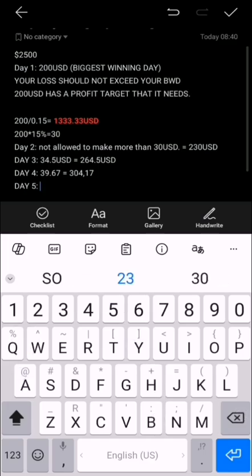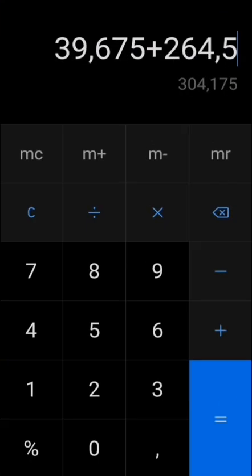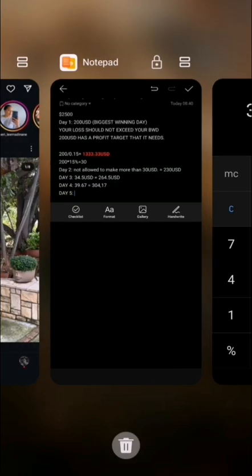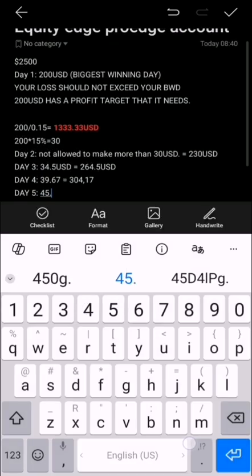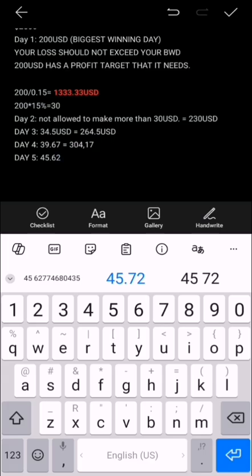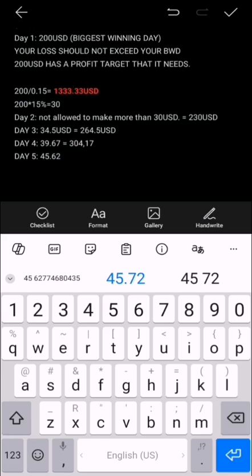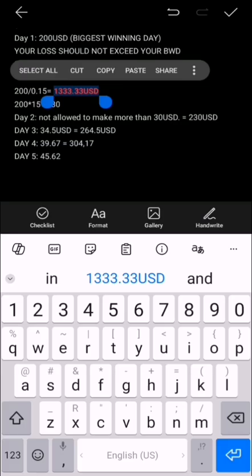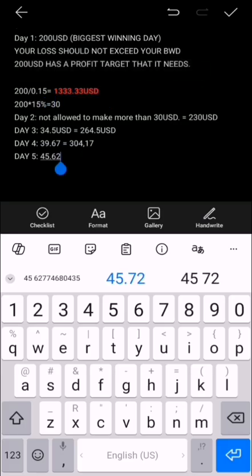And then day five, you repeat the same process. So how much is 15% of 304 times 15%? That's 45.62. So you shouldn't exceed this 45.62. This is to make sure that you reduce your consistency score and get it to the right amount so that you can get your payout. You're going to repeat this process until you get to this figure here, which is what you'll be required to make in order to get your payout. I hope it's clear and brief. Cheers, guys.